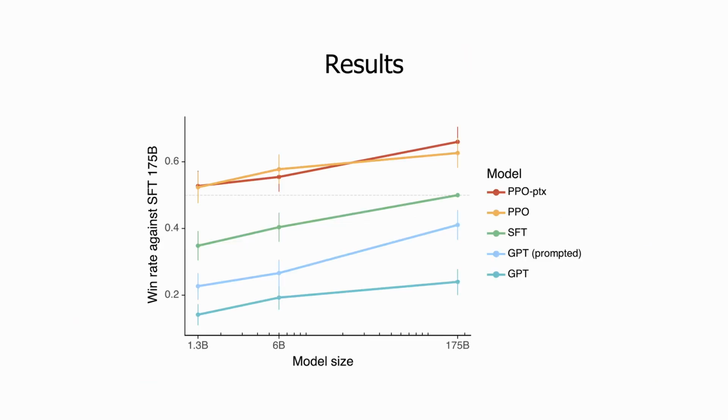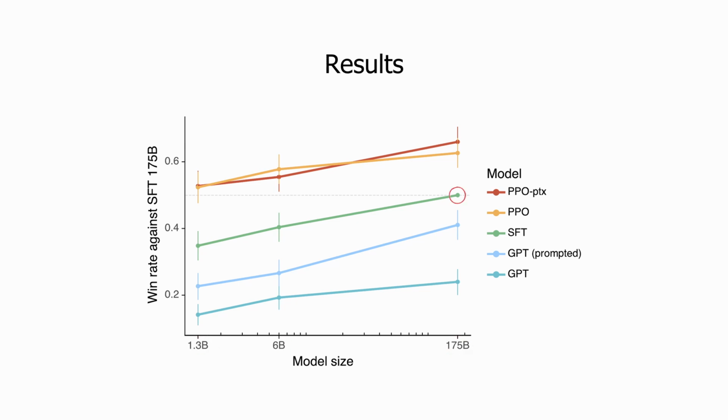Moving on to the results, OpenAI qualitatively evaluate the performance of 5 different training configurations against the 175 billion parameter supervised fine-tuned model. They do this by asking human labelers to rank the responses of each model, similar to the data that was used in step 2. In other words, the 175B SFT model is the baseline, and the GPT with prompting, SFT, PPO, and PPO-PTX models at different parameter counts are each tested against the 175 billion parameter model. The parameter counts they test are 1.3 billion, 6 billion, and also 175 billion.